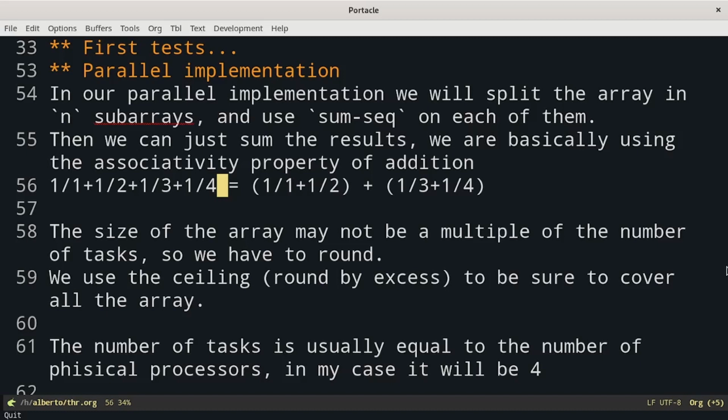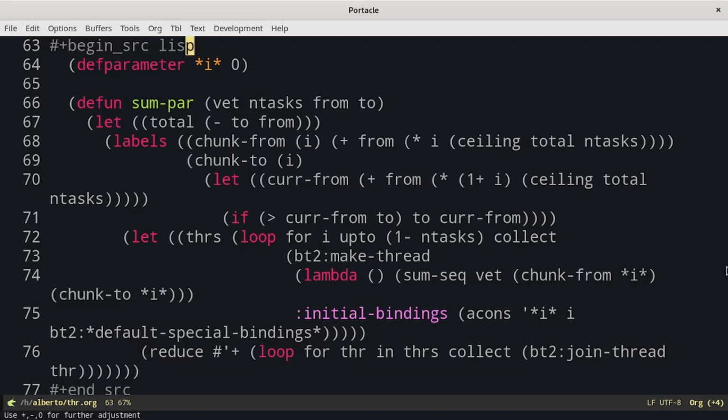The number of tasks is usually equal to the number of physical processors, so in my case it will be 4. And this is the function to sum an array in parallel. This function takes as input the vector, the number of tasks, and then to be coherent with what we did before, we also pass from and to, which is the range we want to sum.